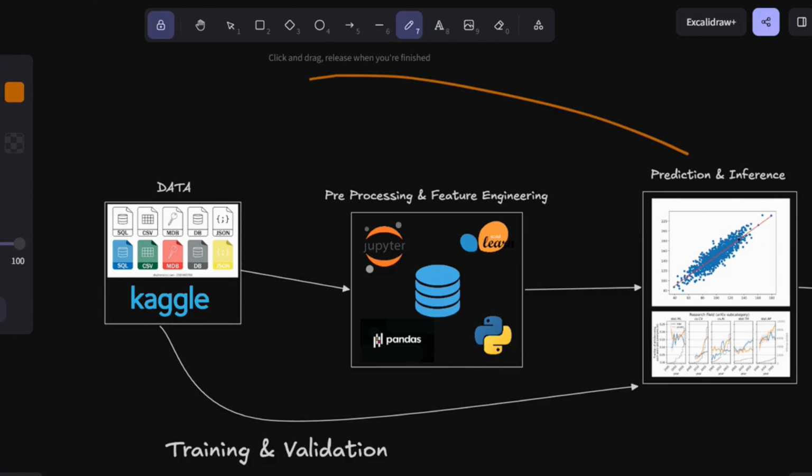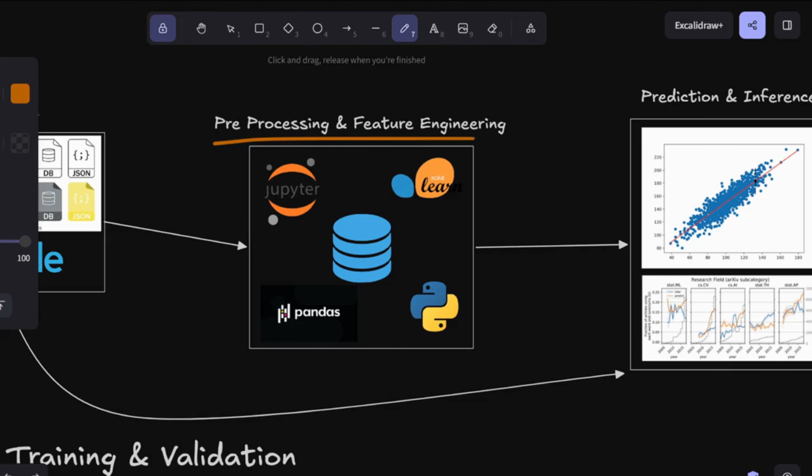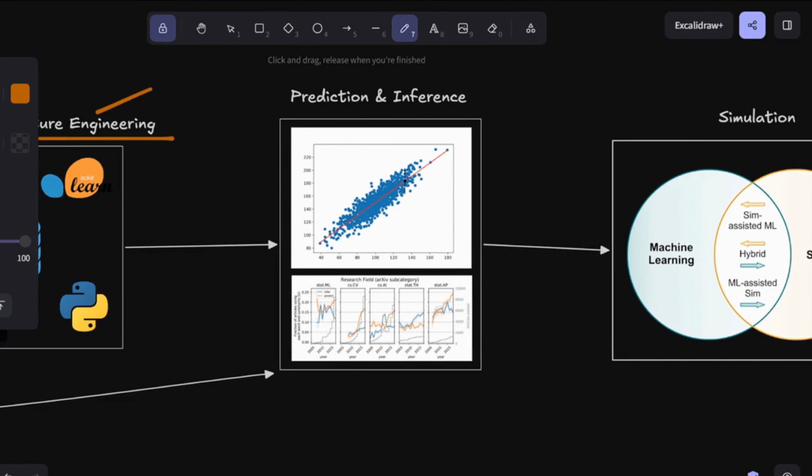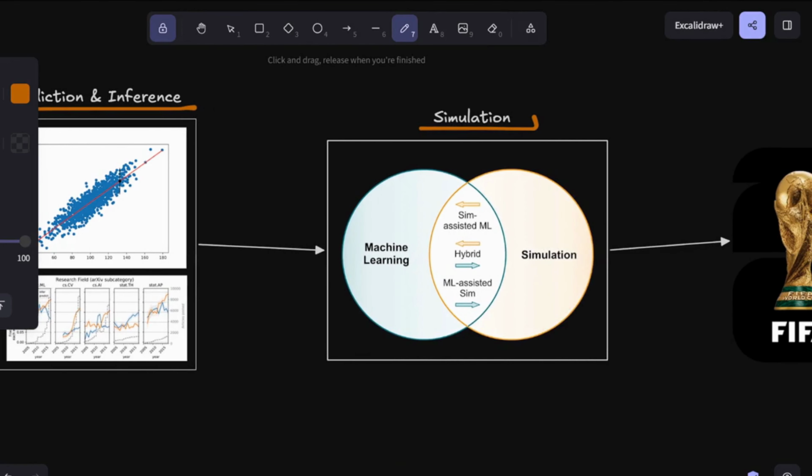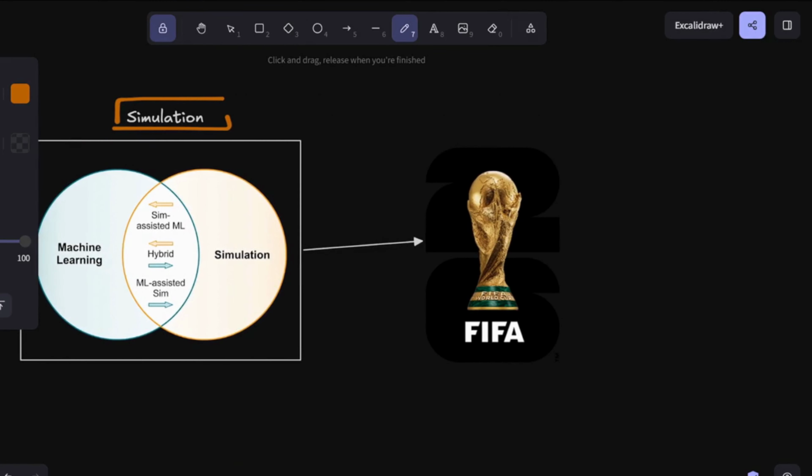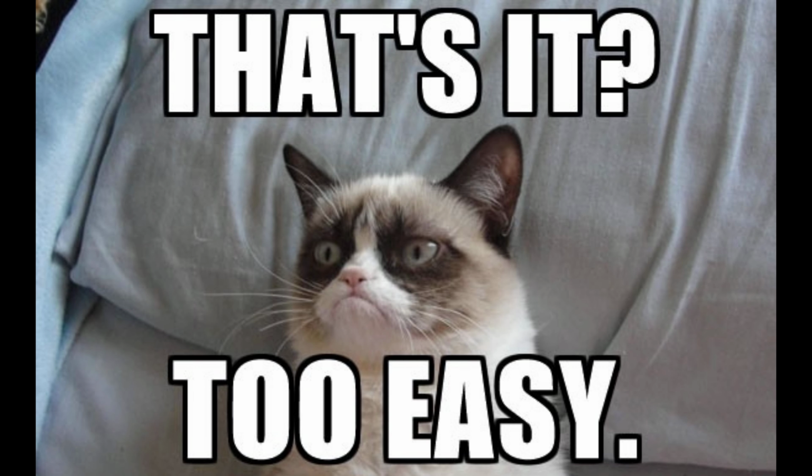At the whiteboard now. So to build any prediction model, a respectable one at least, you will need data, quite a lot of it. Then you clean that data up. That's called pre-processing and feature engineering. Then feed that data into a machine learning model and simulation and get the results. And you are done. Easy.